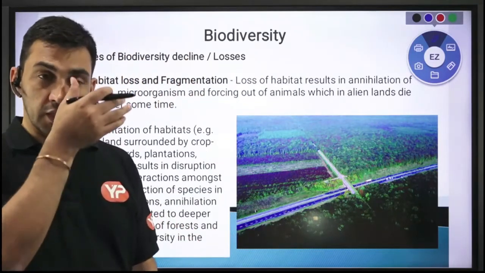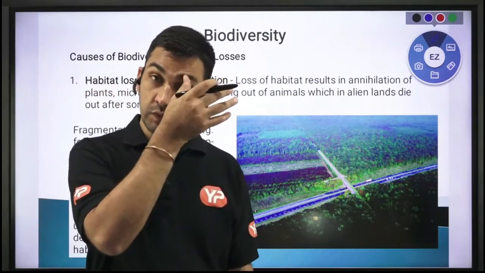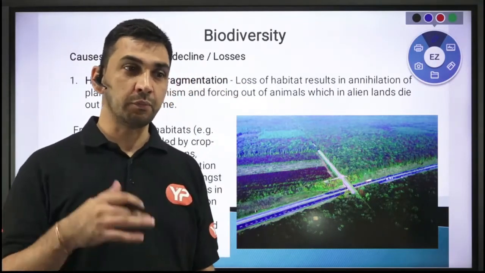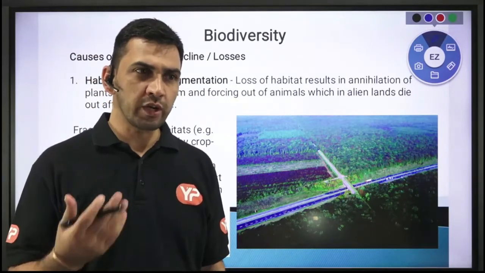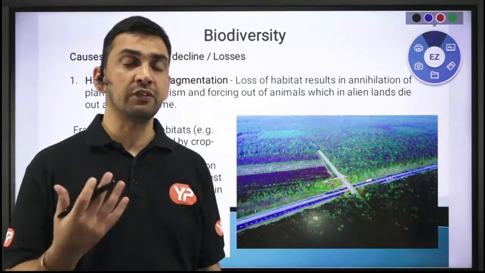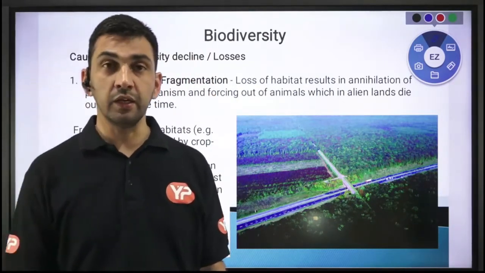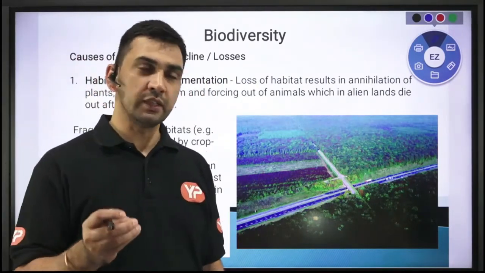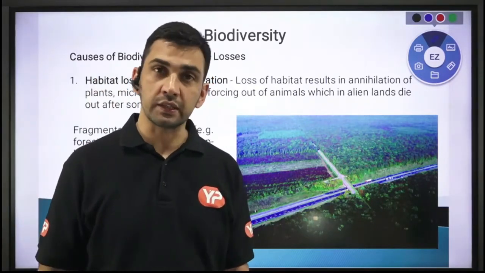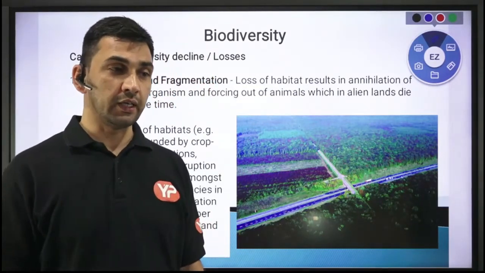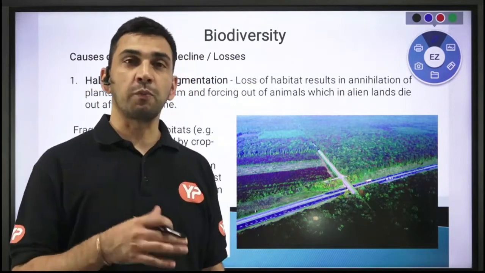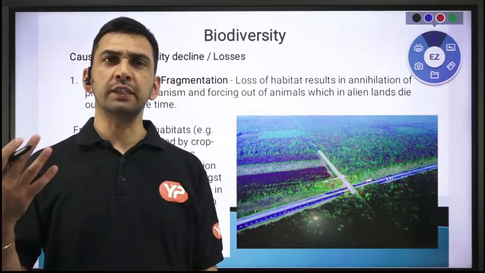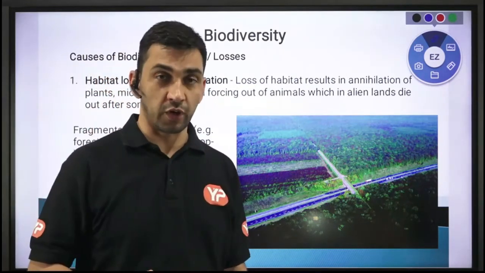Let us now discuss the causes or the factors which are leading to the loss or decline in the biodiversity, right? As you know, we said biodiversity, different life forms. So more specifically when we talk about animal biodiversity, plant biodiversity, over a period of time that biodiversity is declining, and the basic cause is overpopulation. It's the same thing I discussed in case of pollution. It started with overpopulation, and then overexploitation, right?